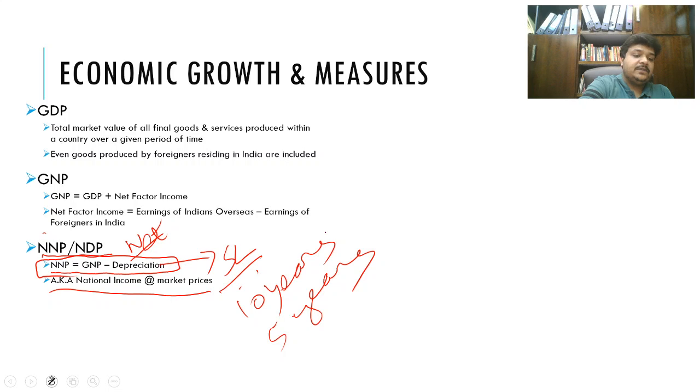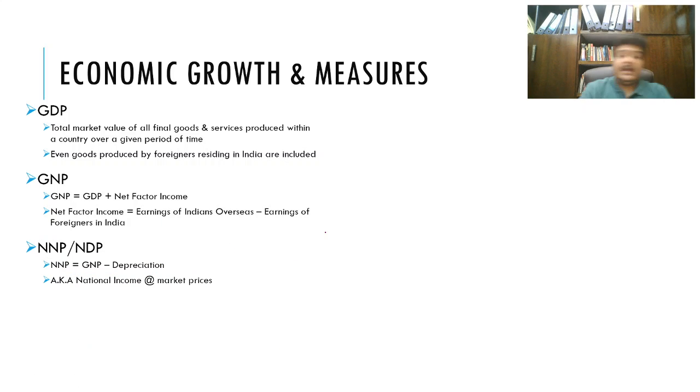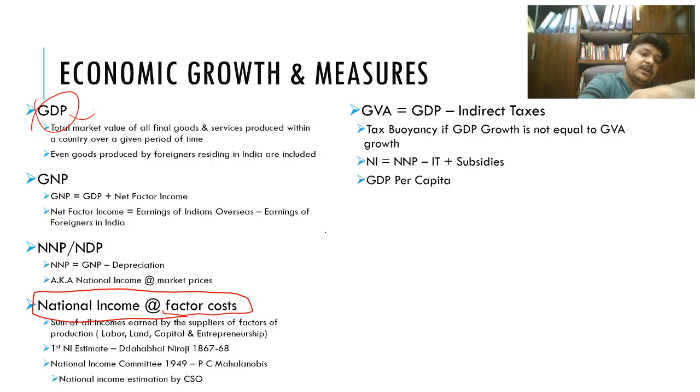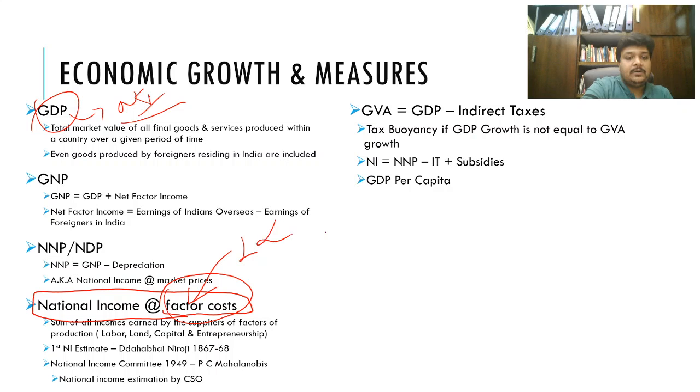So I have told you the difference between market prices and constant prices, or real GDP. Now again, you see national income at factor cost. This is another way of calculating your national income. What we were talking about with GDP will also give you national income, but through outputs. This factor costing is factors of production, which is your land, labor, capital. So these costs, this is the input method of measuring national income.